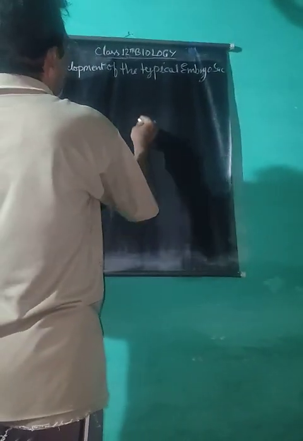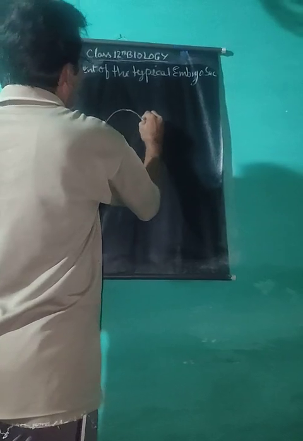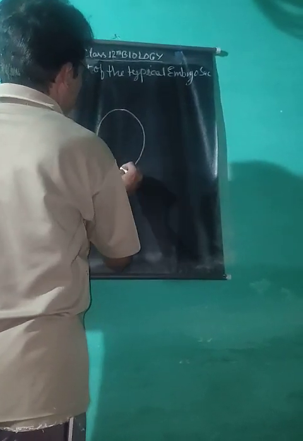The 3 nuclei of the micropylar end become surrounded by a very thin wall and constitute the egg apparatus, whereas the other 3 nuclei of the chalazal end form the antipodal cells.